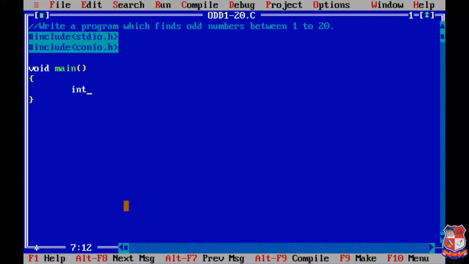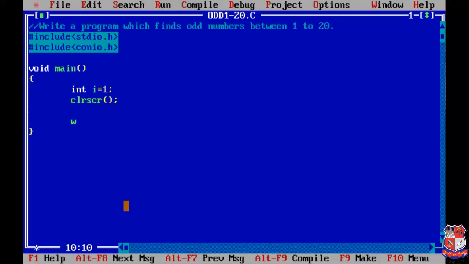Now we'll declare the variable and also initialize it. The variable is i, which we are using for the range, and we'll start i from 1. Now we are using a function for clearing the screen, that is clrscr.